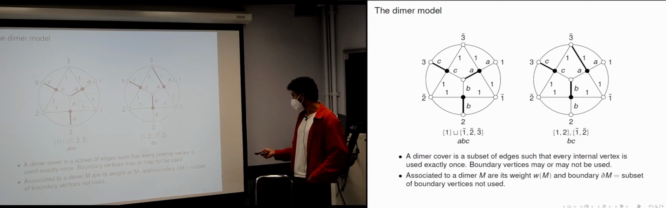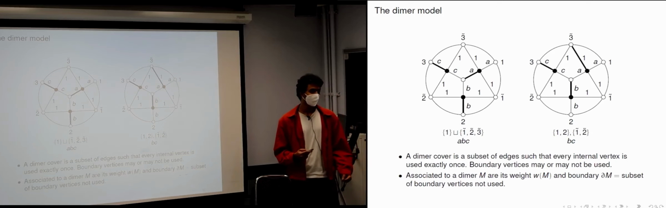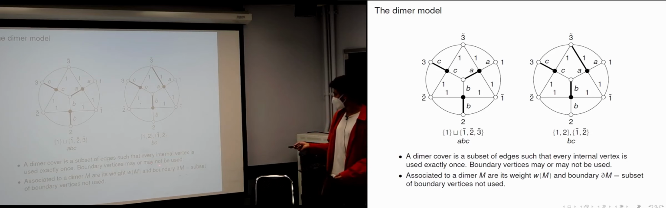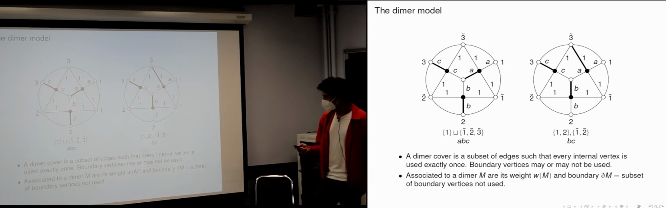And like we associated some boundary data, a non-crossing partition, to a grove, there's a boundary that you associate to a dimer cover, which is not the obvious definition. We're going to define this as the subset of boundary vertices that are not used rather than the subset of boundary vertices that are used. And there's a reason for this convention, as we will see. So in this case, the boundary vertices not used are 1, 1 tilde, 2 tilde, 3 tilde. So I put all the tilde ones together and the ones without the tildes. So you have these boundary vertices that are not used. Okay.